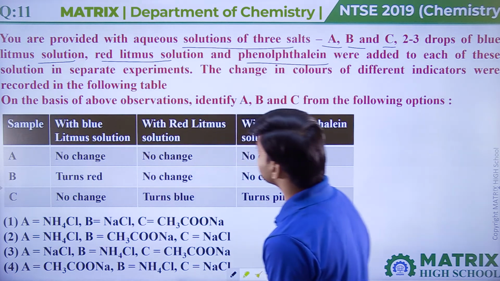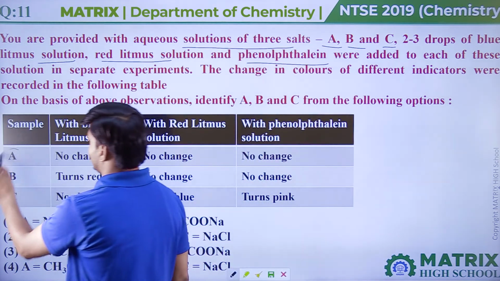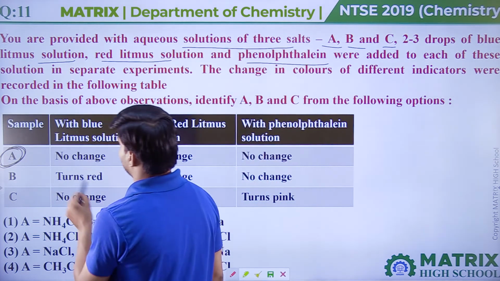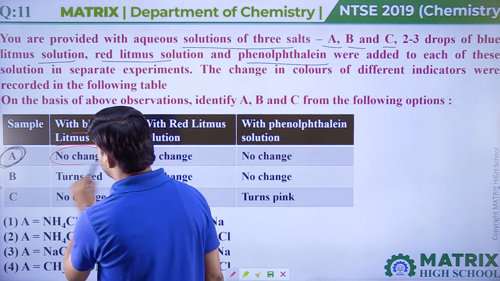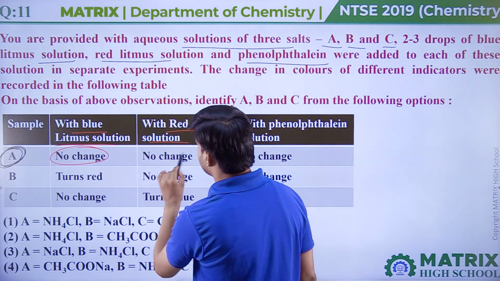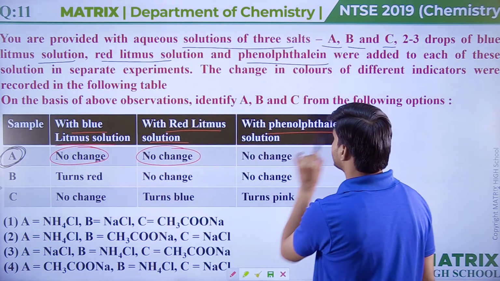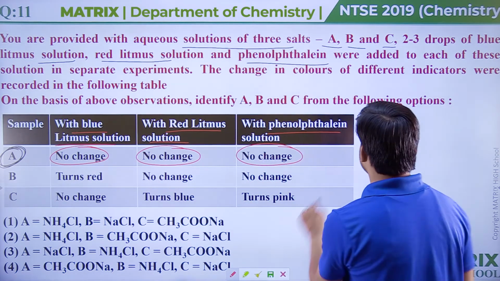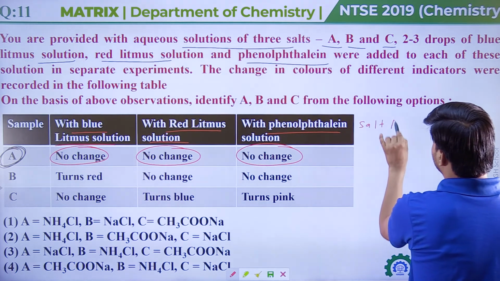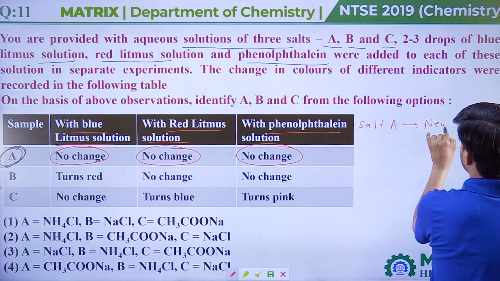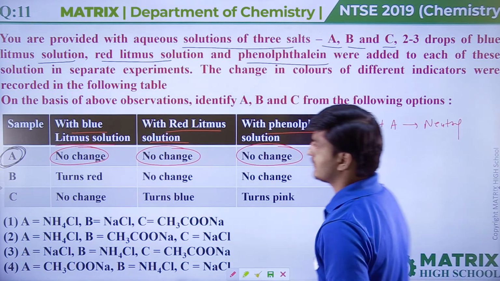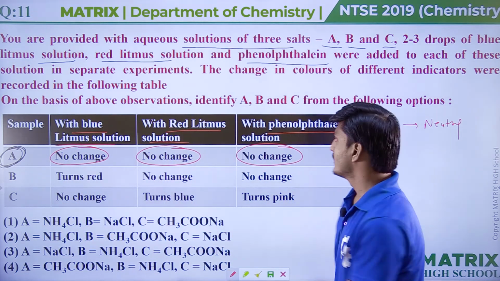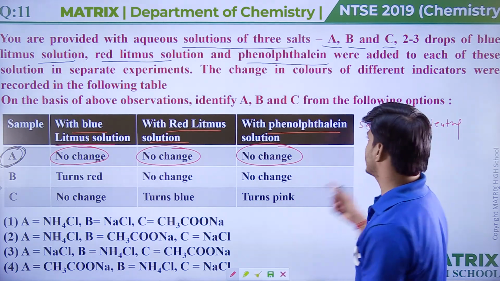Now see, if we talk about salt A, on adding blue litmus solution, no change is observed. On adding red litmus solution, also no change is observed. On adding phenolphthalein solution, also no change is observed. So what we can say about the nature of salt A? Salt A should be a neutral salt, because on adding blue litmus solution, red litmus solution and phenolphthalein solution, no color change is observed. So we can say salt A is a neutral salt.